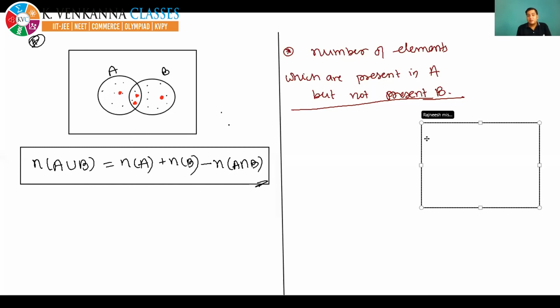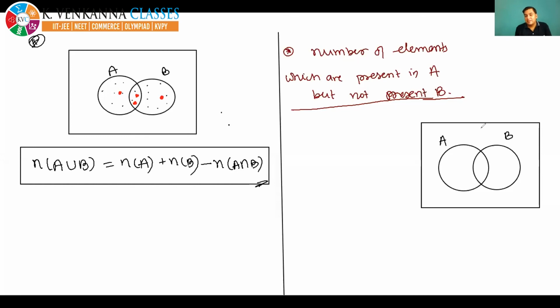First of all, by the Venn diagram, I am showing you which elements this question is asking for. So I have made a universal set, I have made a set A, I have made a set B. This is set A, this is set B. See, again read it properly. Number of elements which are present in A but not in B. So yes, please tell me first of all. Yes, Vijay Kumar, you are right. It is equal to A minus B.